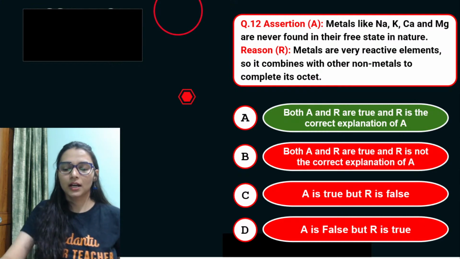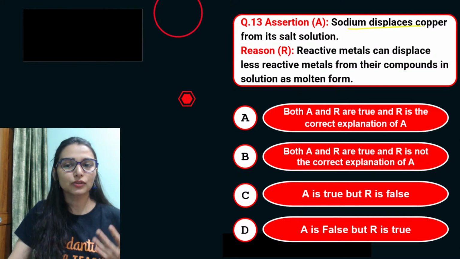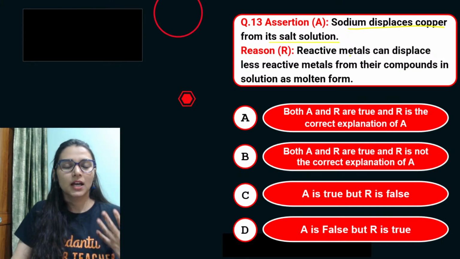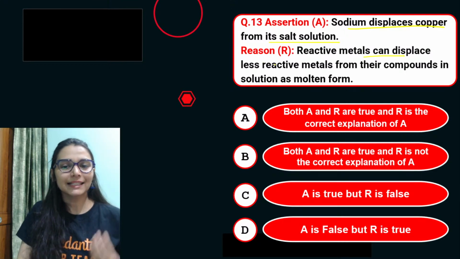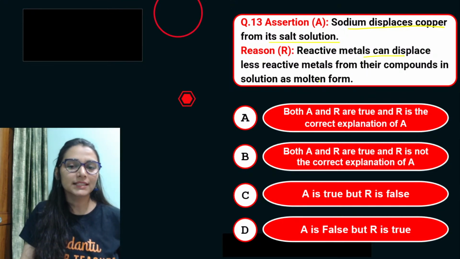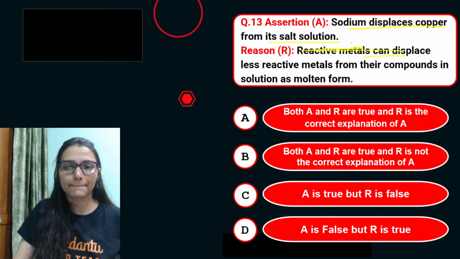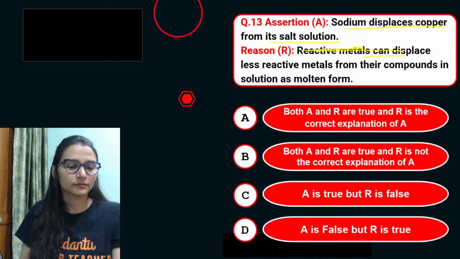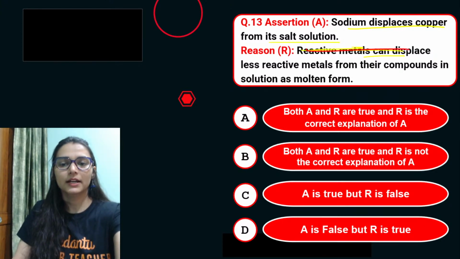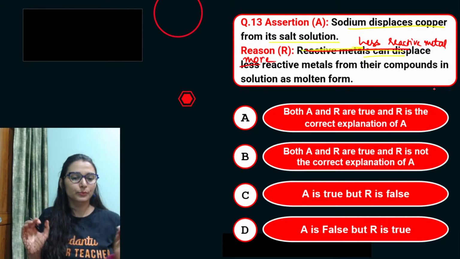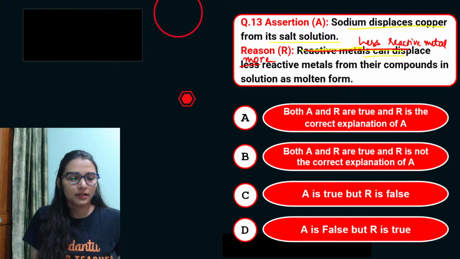Very good. Okay, the next question: the assertion says that sodium displaces copper from its salt solution. Reason: a reactive metal can displace a less reactive metal from its compounds in solution as well as molten form. Change this a little. I'm changing it. The reason says that a less reactive metal can displace a more reactive metal from its compounds in the molten state.